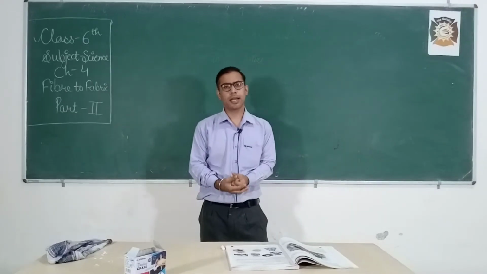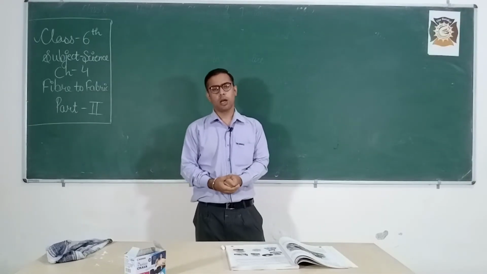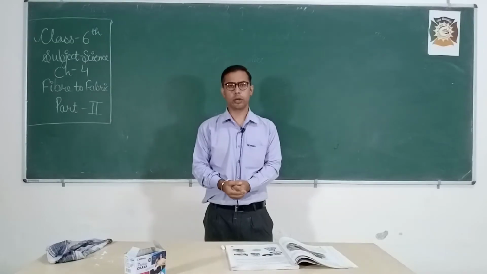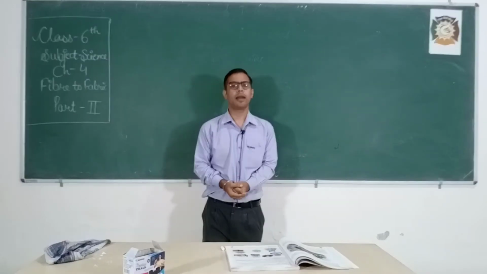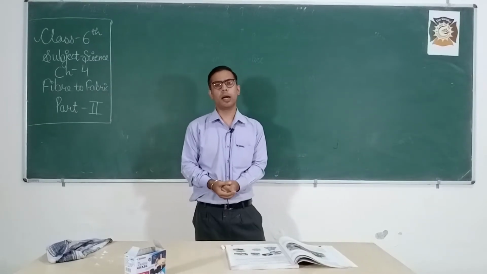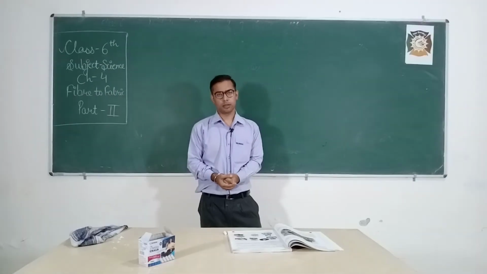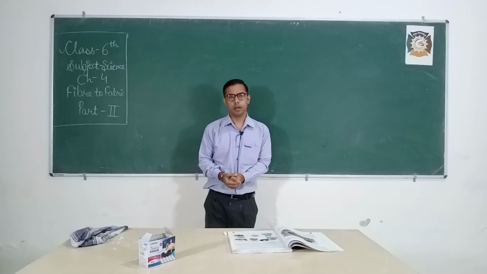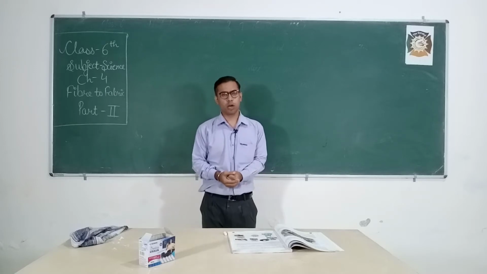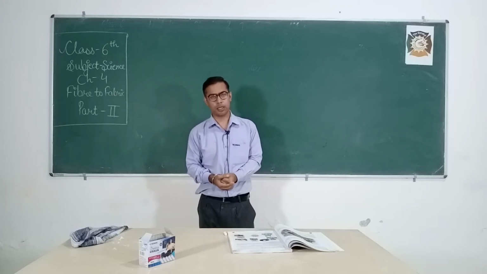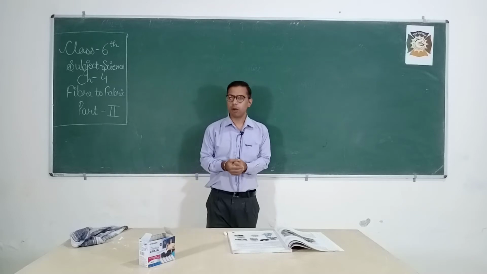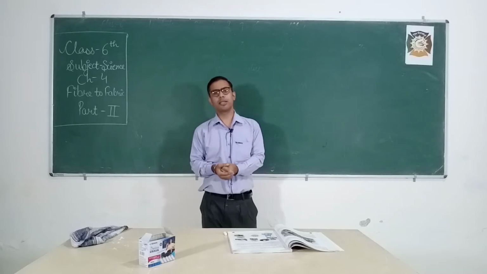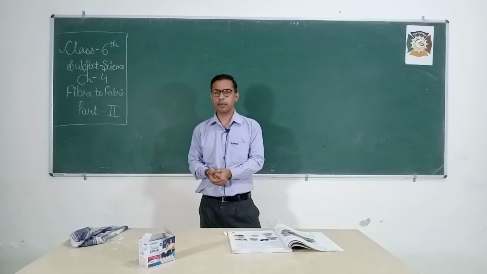In our last lecture, we studied the history of clothing, how clothes were discovered, and after that we studied the types of fiber. There are two types of fiber we studied: natural fiber and synthetic fiber. Natural fibers are obtained from plants and animals, for example, cotton and silk.